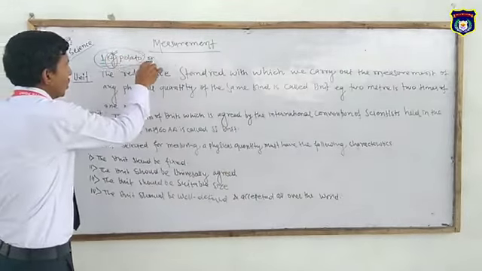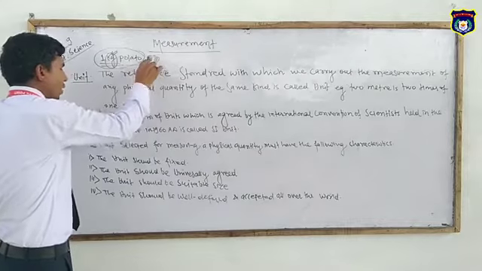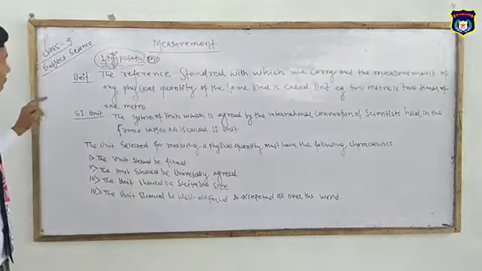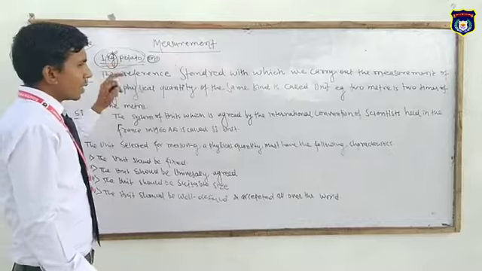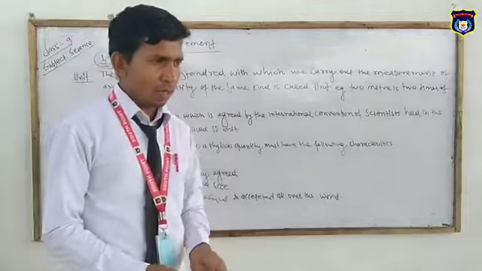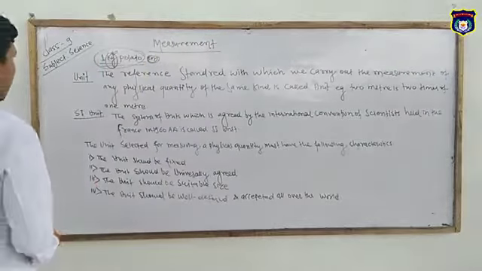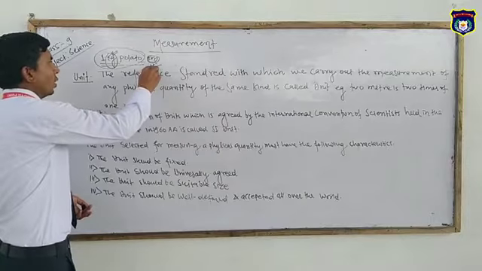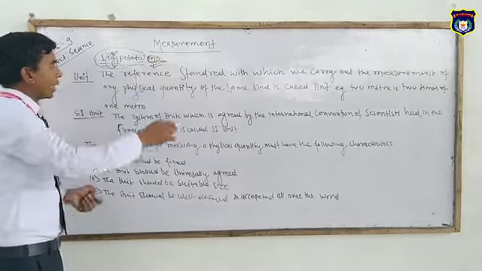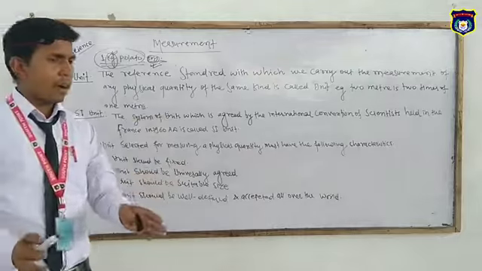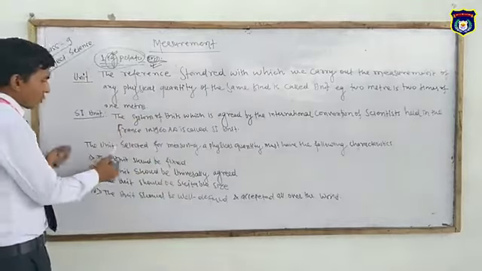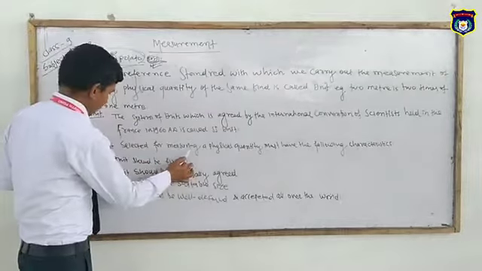It is not expressed in meters. It is always expressed in kg, because the kg is the SI unit of mass and the meter is the SI unit of length. So the meter is fixed for length and the kg for mass. There should be a fixed unit.